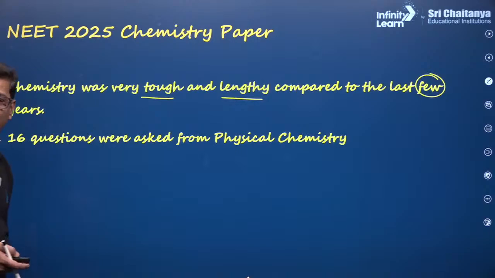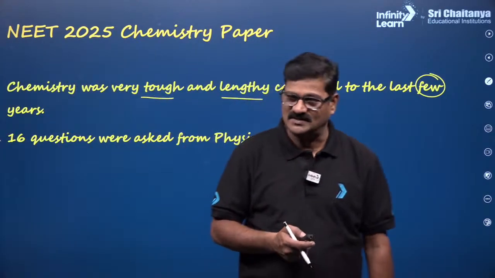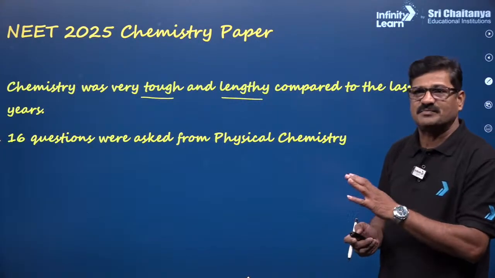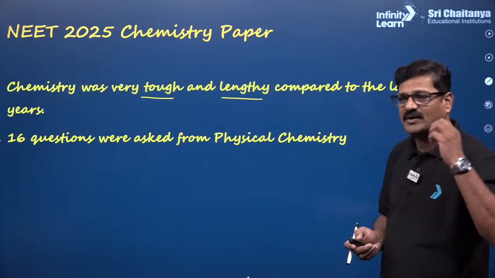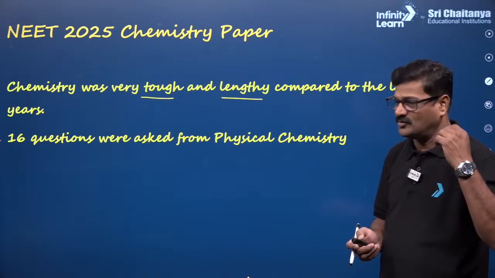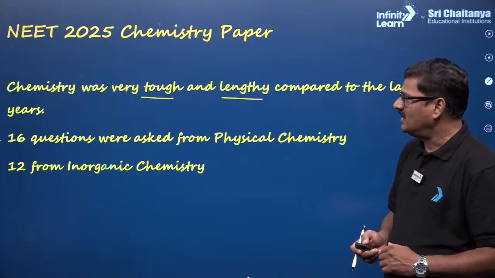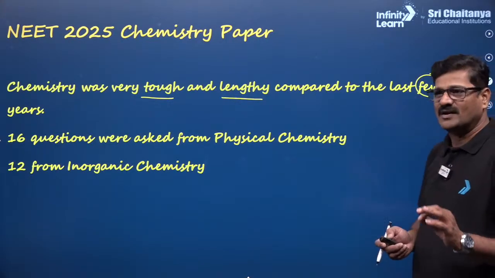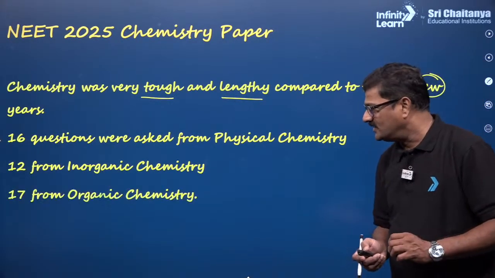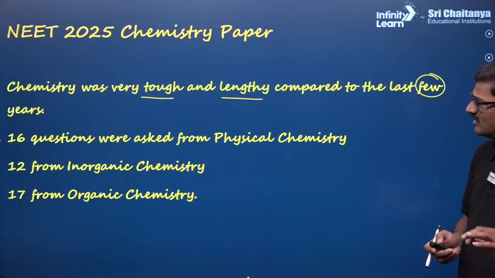If you have the question paper in your hand, you can open it and see. Based on this question paper analysis, we can have a good plan for dropping, repeating, or pursuing, whatever it may be. And 12 questions from inorganic chemistry, and 17 questions from organic chemistry.